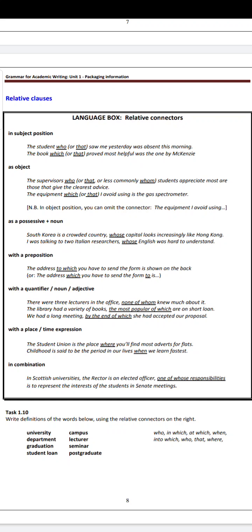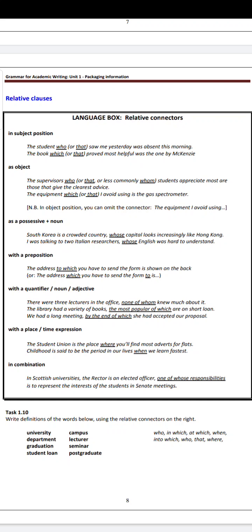It can be put either before the connector which, or after the clause. After the clause is finished, then you can add to.